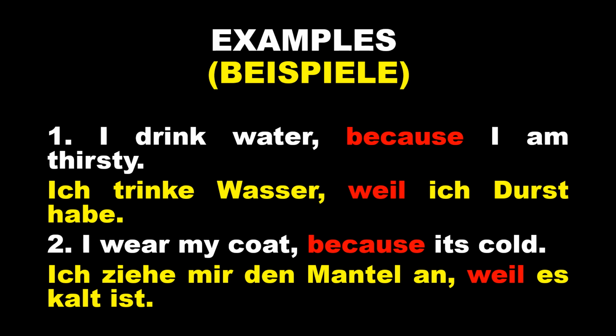These are the connectors, the weil, because. You can see the verb is coming at the end in the German translation, not in English. Es kalt ist, the verb is at the end.